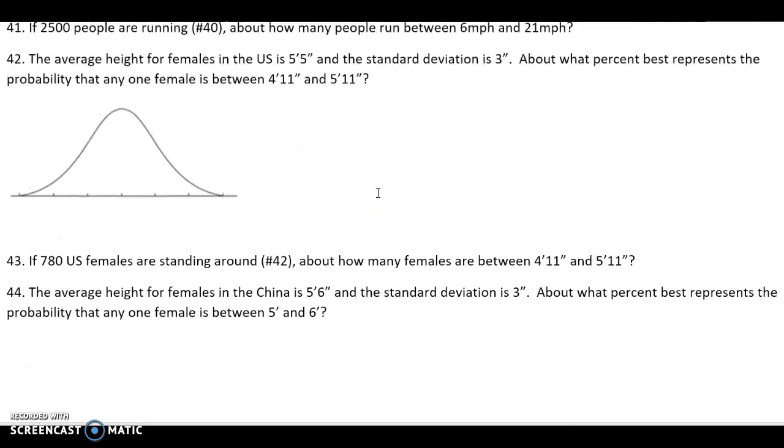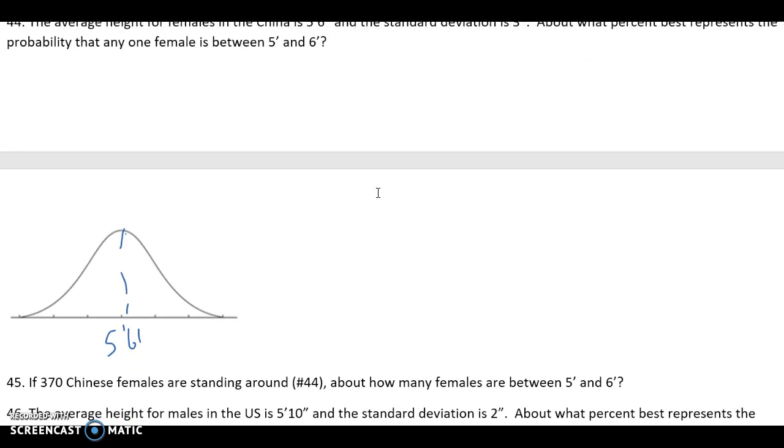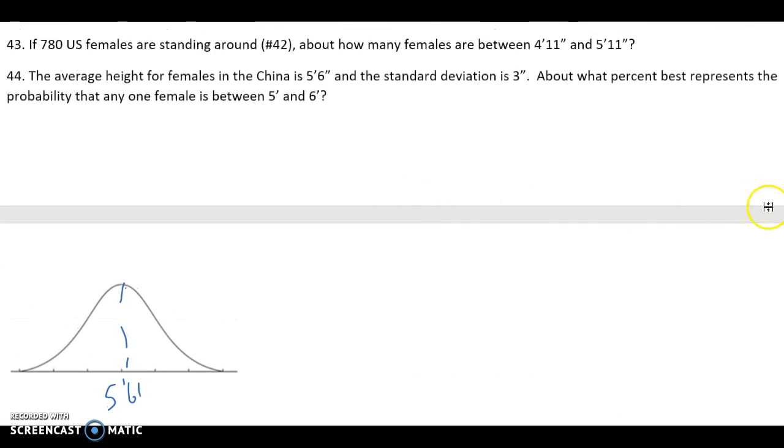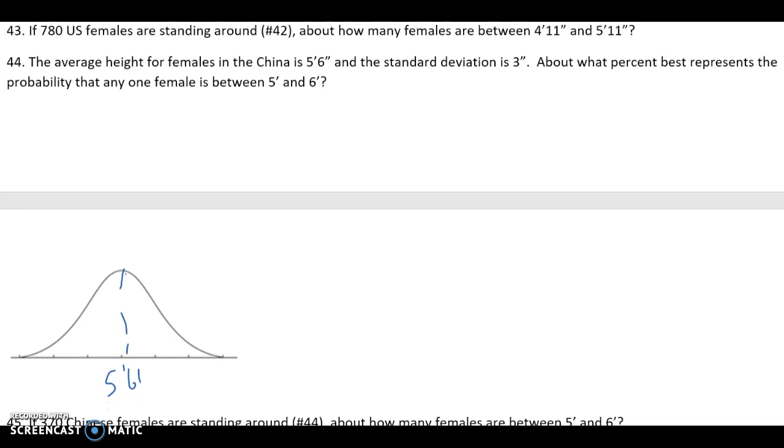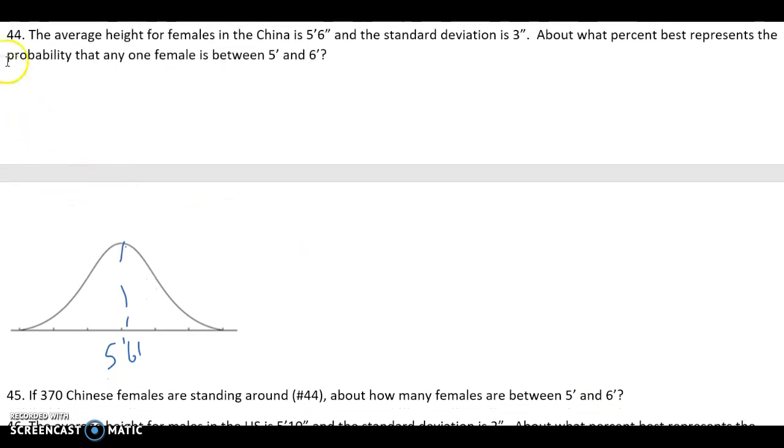Sorry, I hit undo and it scrolled. Be 5 feet 6 inches. Yeah. So that's my median. Use the eraser this time, not the undo button.